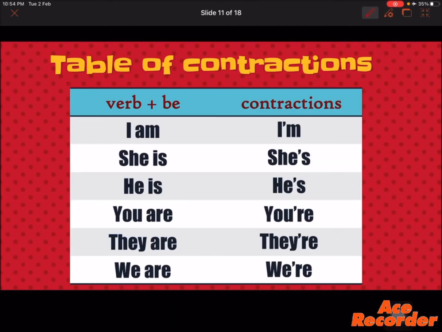Now, moving on with the table of contractions. When I am is combined together, we call it I'm. We have to say I'm. She is, she's. He is, he's. You are, you're. They are, they're. We are, we're. Right. So this is the table of contractions. Whenever next time you're writing your sentences or writing an essay, you can use these contractions.